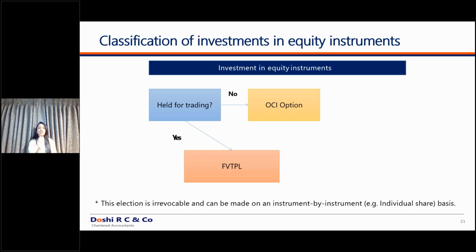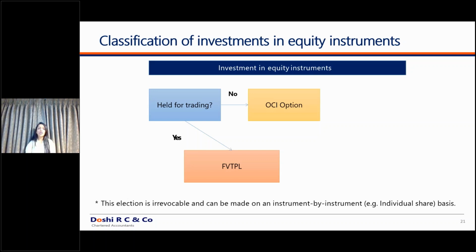Equity instruments will always be fair value through P&L, but the standard has given an option to the company that if your equity instruments are not held for the purpose of trading, you are not into the day-to-day trading of the companies, in that case you have an option that you can classify it under fair value through other comprehensive income.